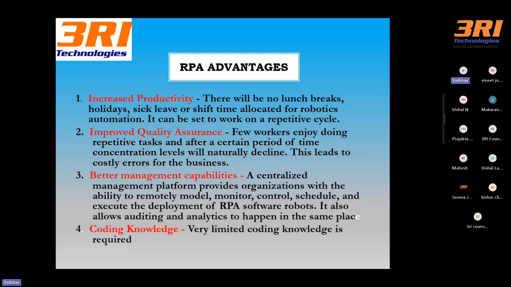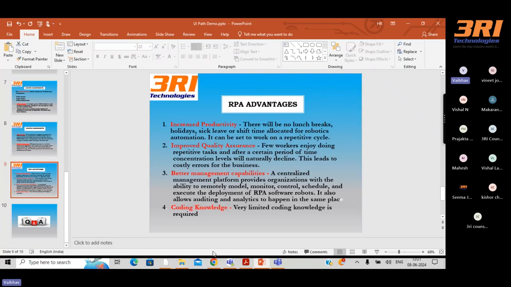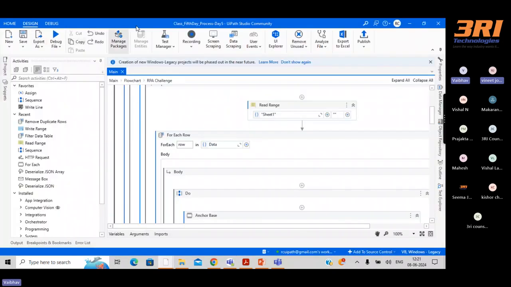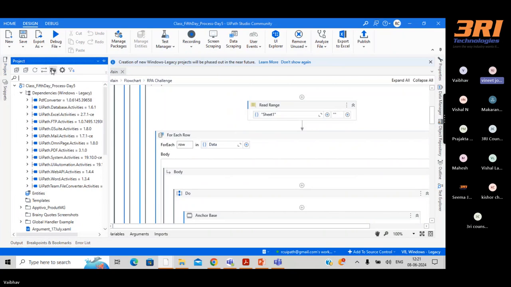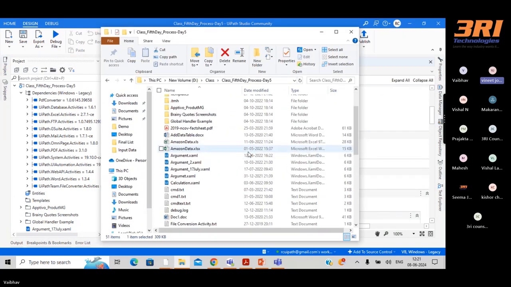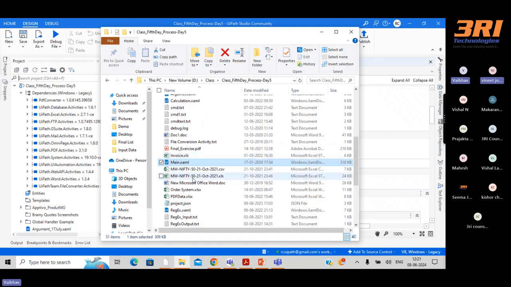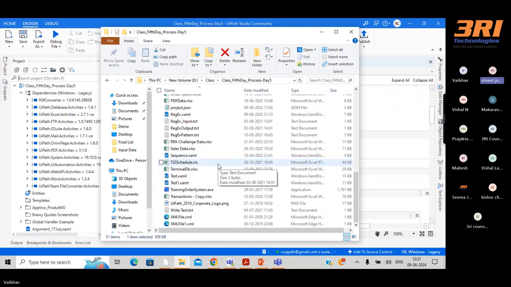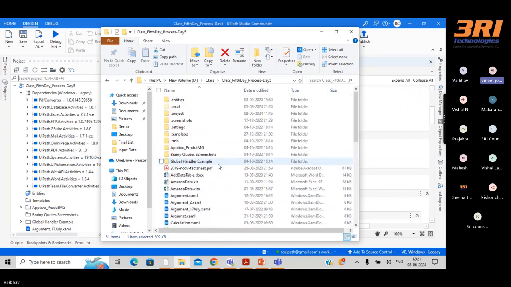So this is about the theoretical concepts of RPA. Any question, any doubt before going for a demo? Shall we go? Yeah, please. You said that RPA is coding-less software. I'm a fresher to IT and I want to start a career in the RPA sector. So is UiPath the only tool that companies need, or is there another tool?